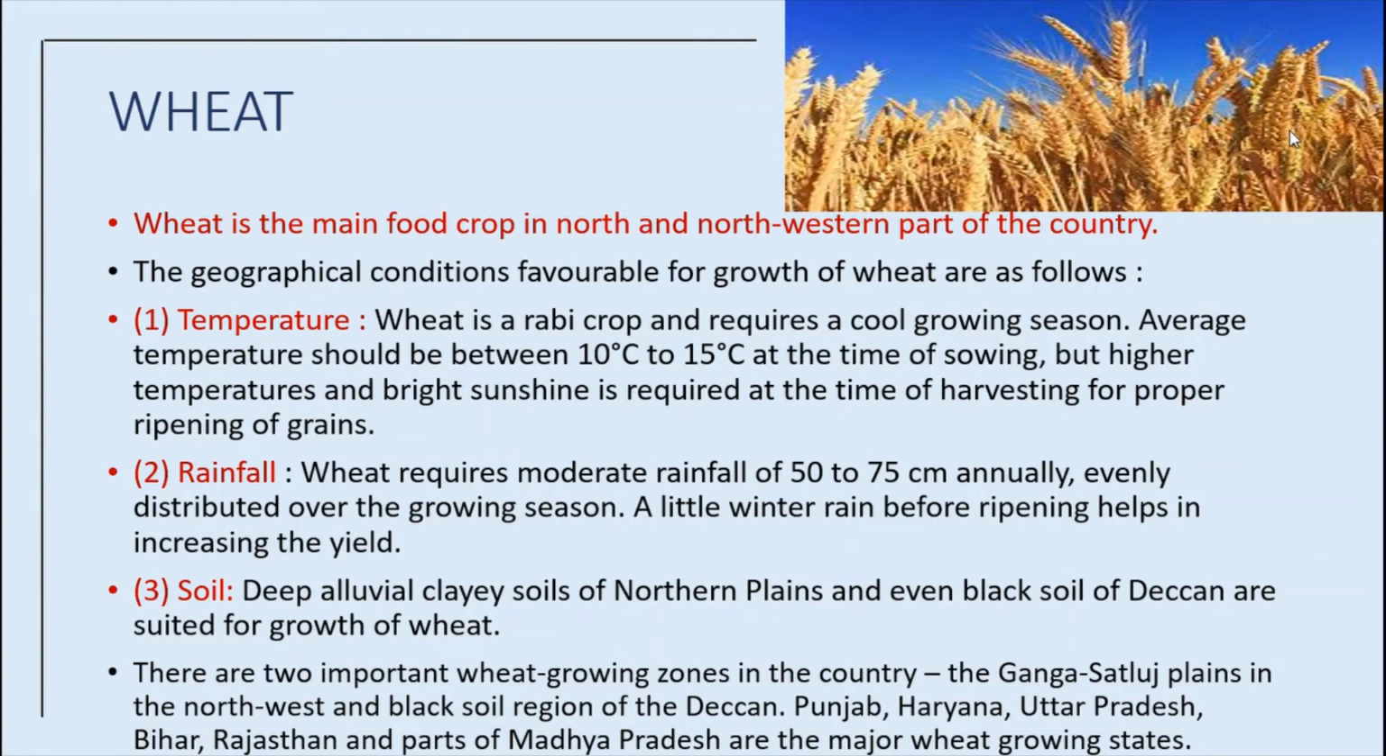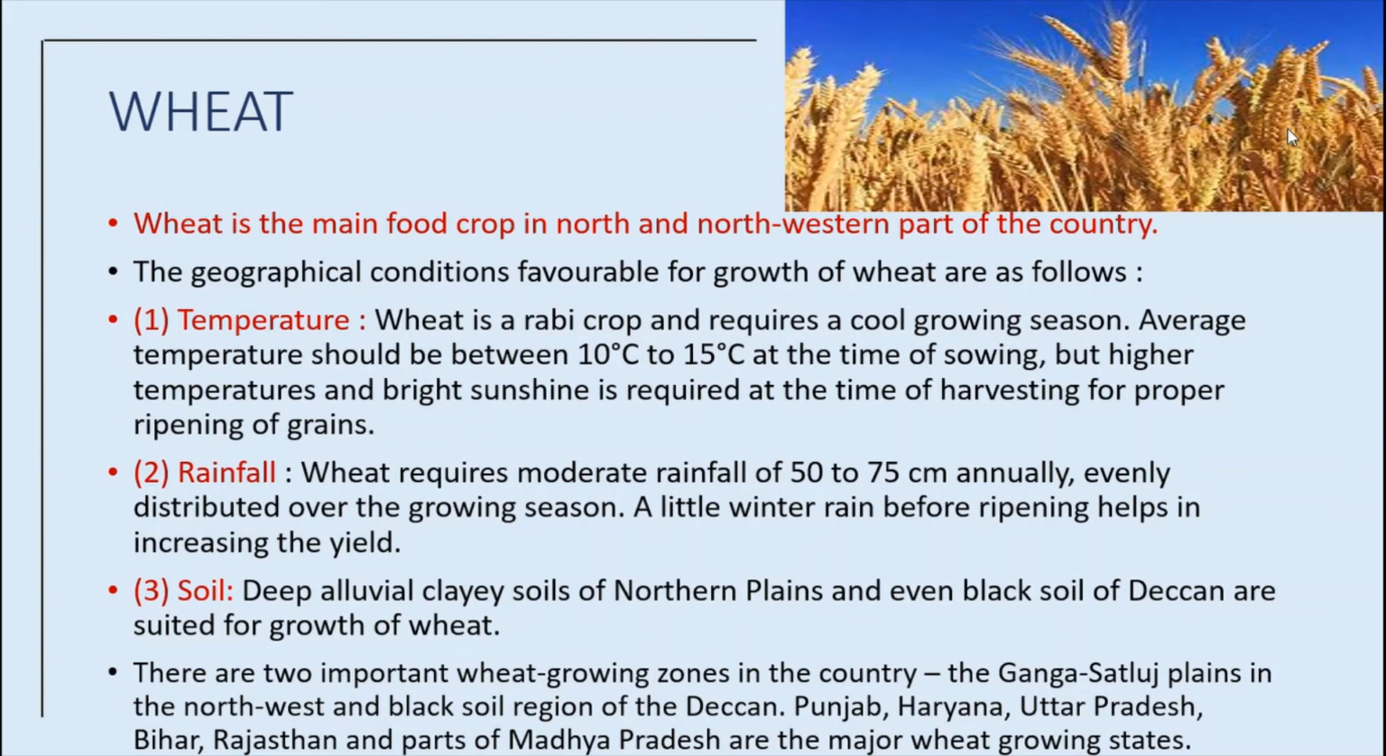Actually, the geographical conditions favorable for growth of wheat are as follows: temperature, how much temperature it needs to grow, how much rainfall it needs to grow, and which type of soil is favorable to grow. Okay, we will see this.